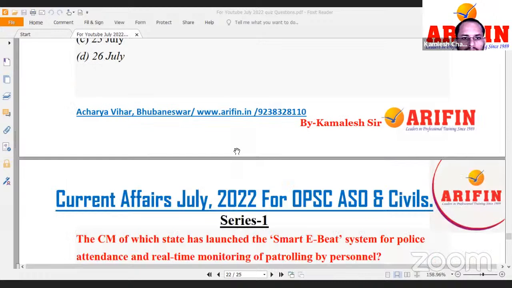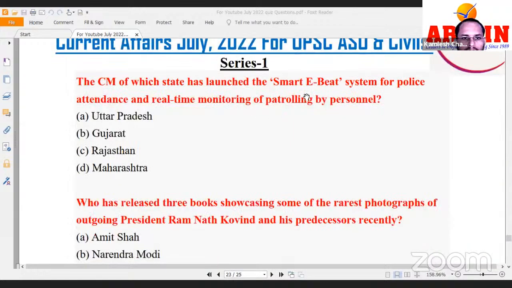Now the CM of which state launched Smart E-Beat and the system for police attendance and real-time monitoring of patrolling by personnel. Correct. So a scheme was launched recently. This was launched, I think it was by Uttar Pradesh. I think you can check the ticket, check the question answer.